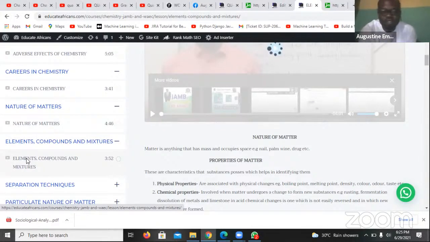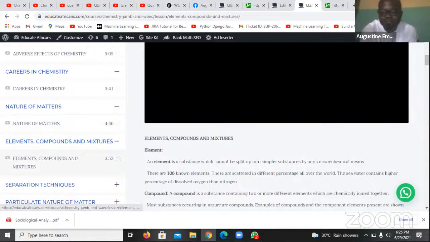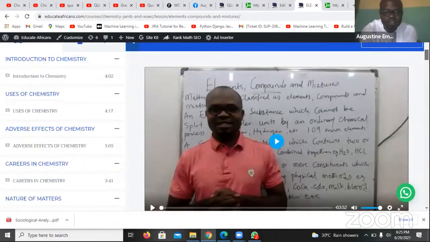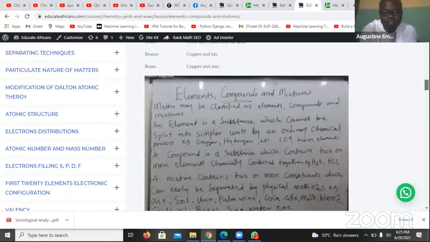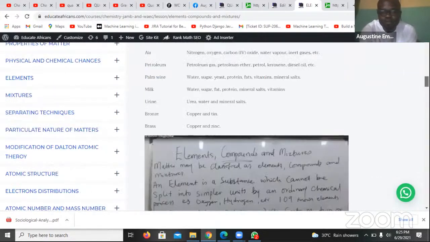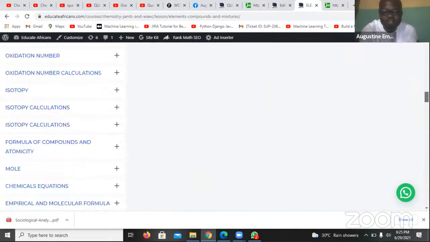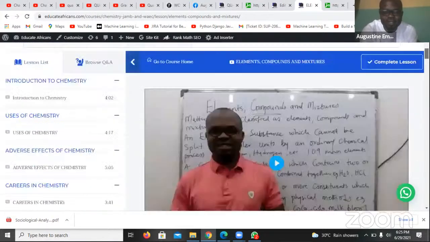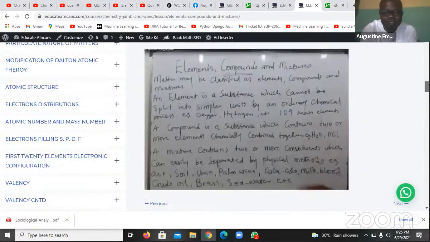We're going to make some important moves. Okay, elements, compounds, and mixtures. Matter can be classified as elements, compounds, and mixtures.